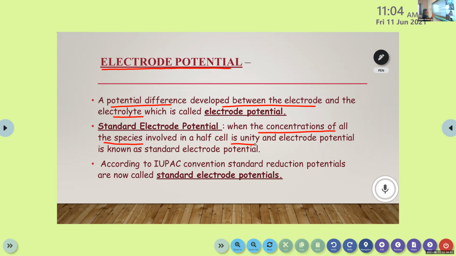Then according to IUPAC, what's the full form of IUPAC? I think you have learned it. We find the names for organic compounds using this organization. Anyone know that? It is International Union of Pure and Applied Chemistry.